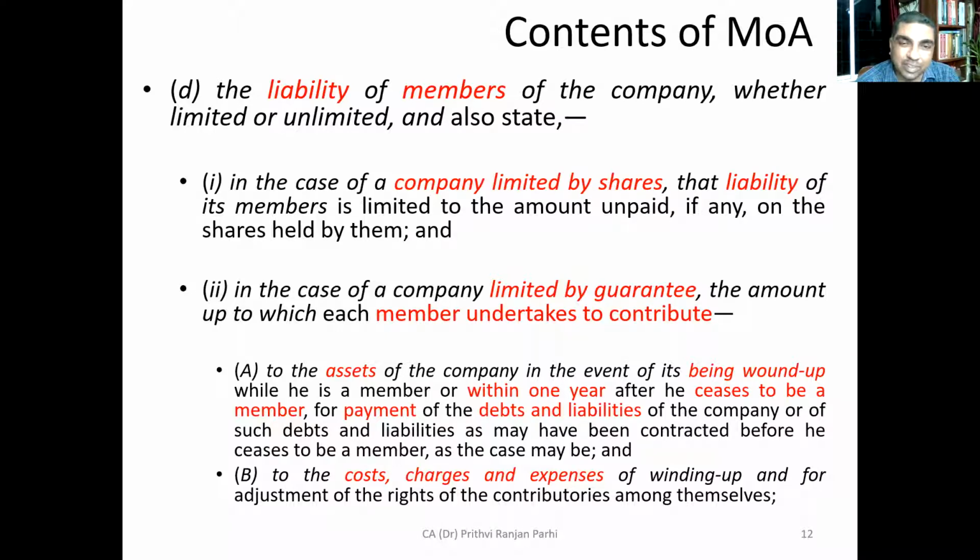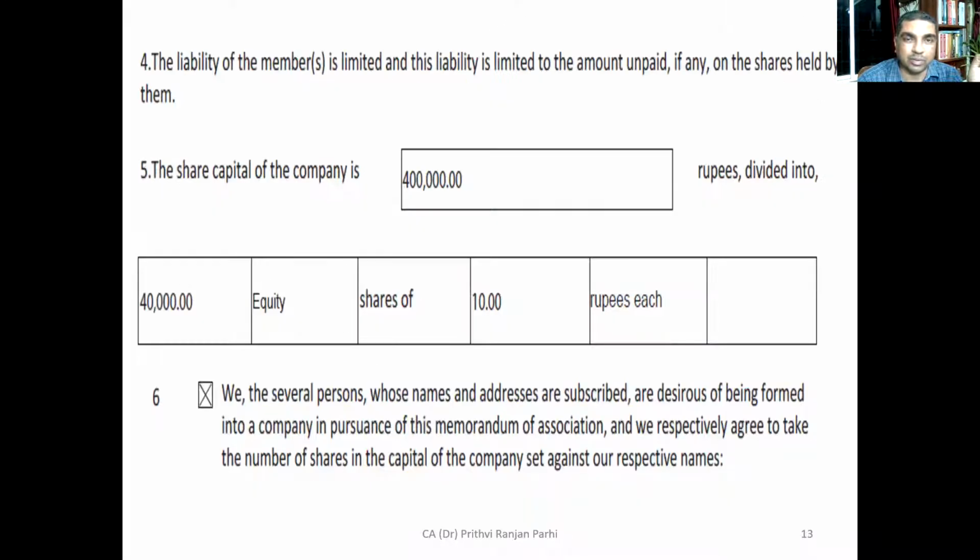When the company is getting closed, he can contribute 5 lakh rupees because that is the amount he has guaranteed. So this is the concept of a company limited by guarantee. Did you understand? Yes, sir.